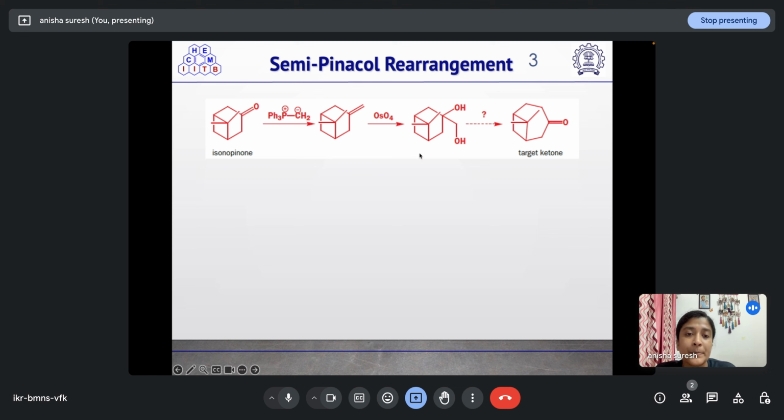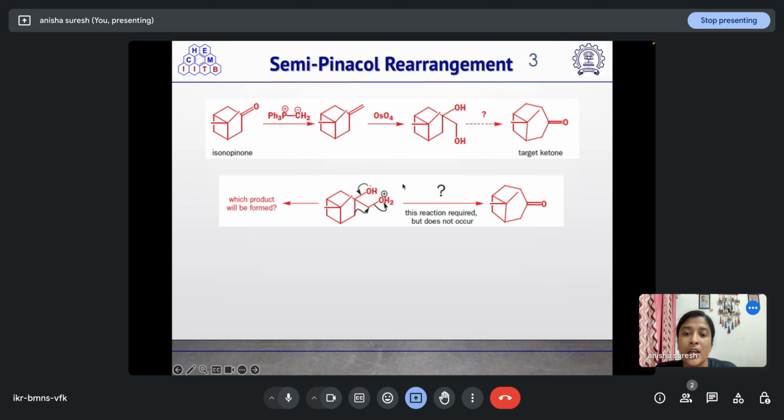And this is assumed to undergo some rearrangement, resulting in the formation of the target ketone. If we consider protonation, this group will leave, and in the presence of this lone pair of electrons, this bond will break and shift towards here. It can result in the formation of this ketone. This reaction we are expecting, but it does not occur.